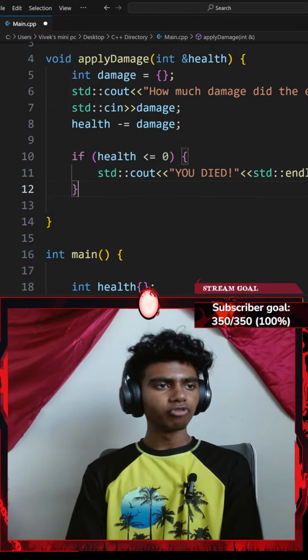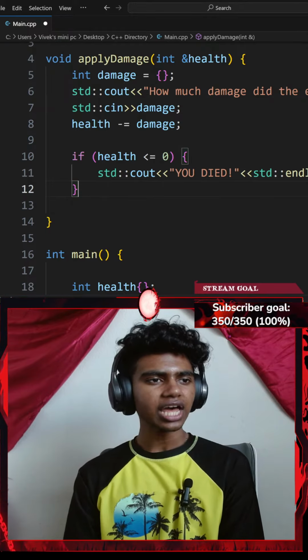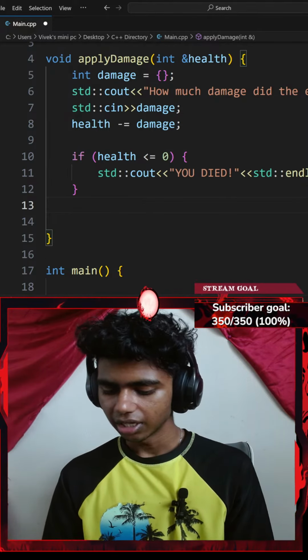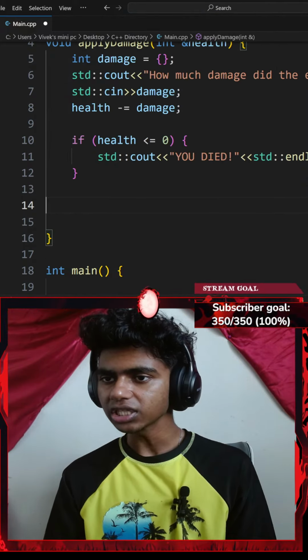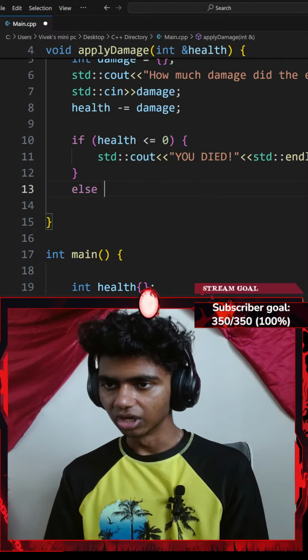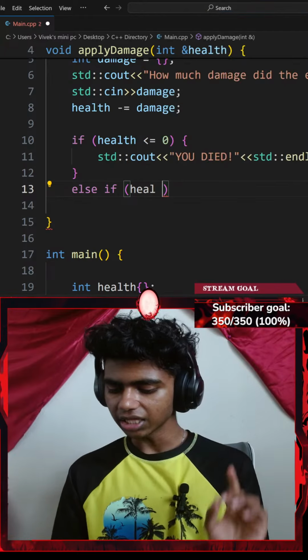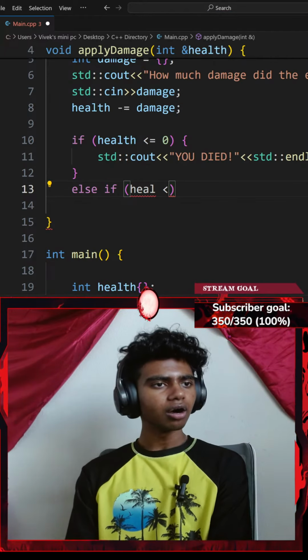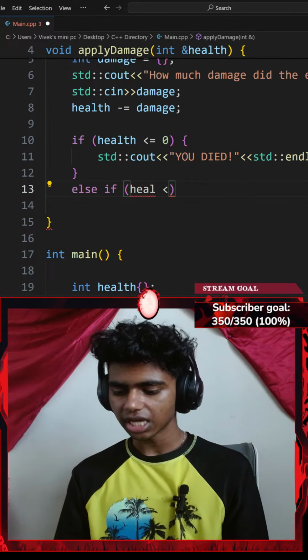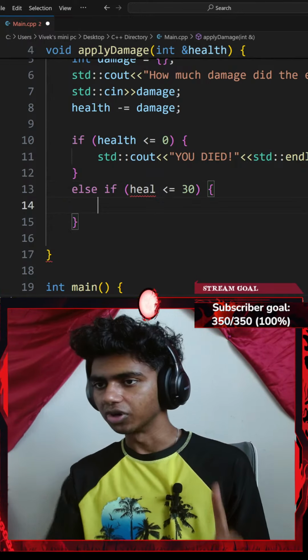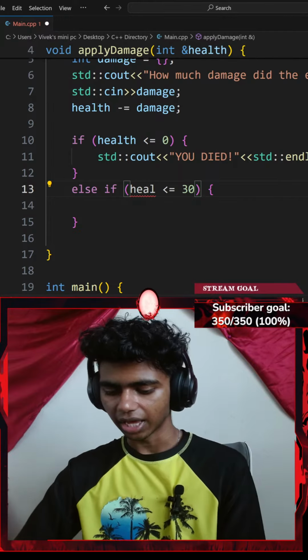Next up, let me go with an else if it's less than or equal to 30, print low health, find a potion. Let's go with an else if. Honestly, I could write it here. Let me go with else if, a pair of parentheses, else if my health is less than or equal to 30, I'll do something. I'll go with a pair of curly braces. This is going to be my health.